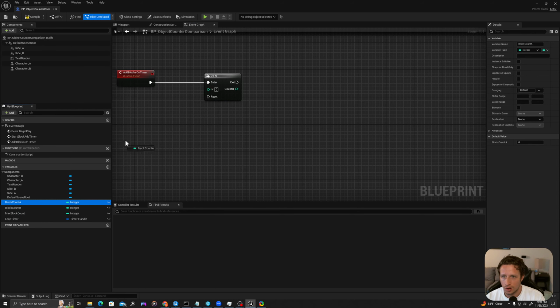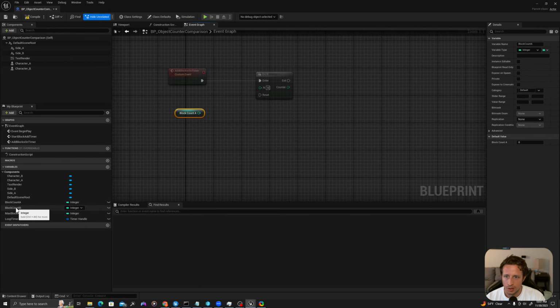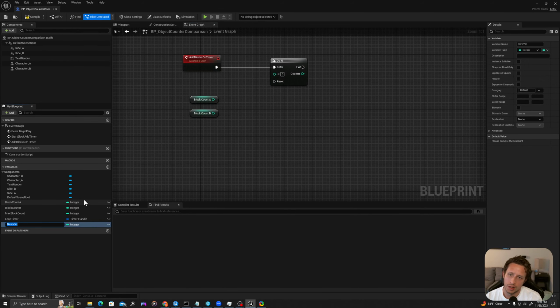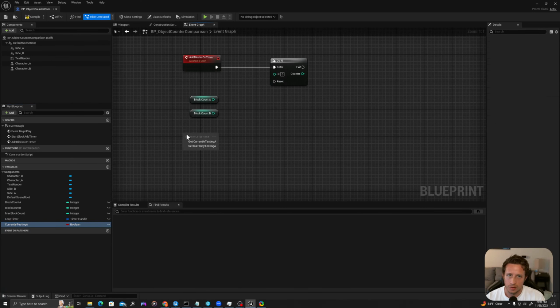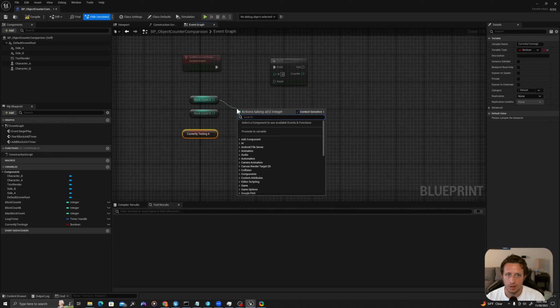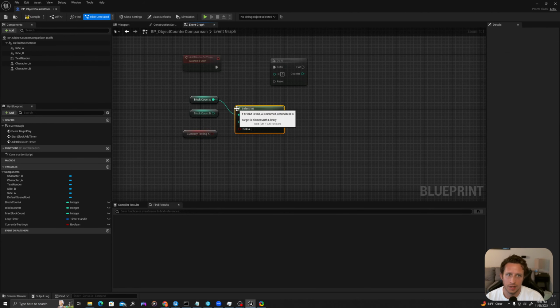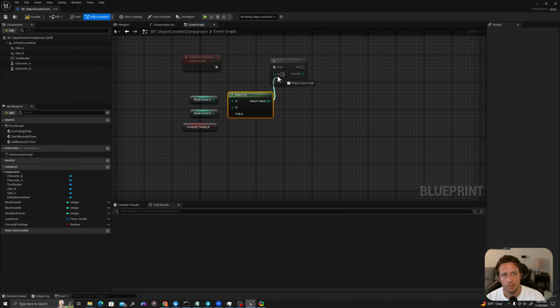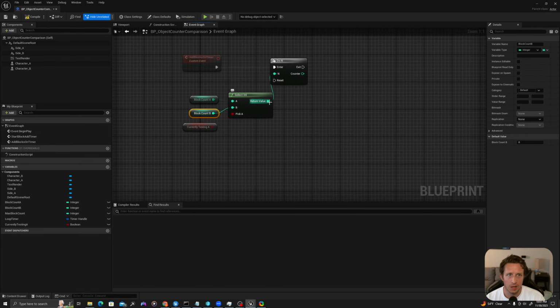We're going to drag our block count A and block count B off. I'm going to create a new variable, and we'll call it currently testing A. This is going to be a Boolean. Drag this off, pull off here and say select int. I'm going to drag B into here, and this into here. Basically, if we are currently testing A, it's going to pick A, so it's going to send in this A value and pass it through here. If this is false, it'll use B, and it'll pass it through here.